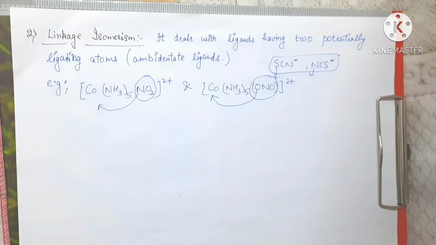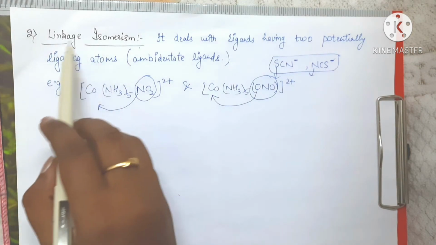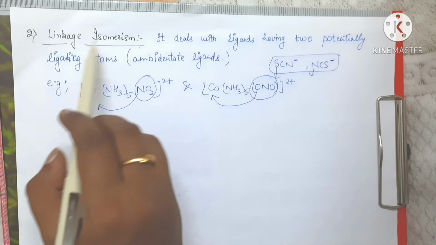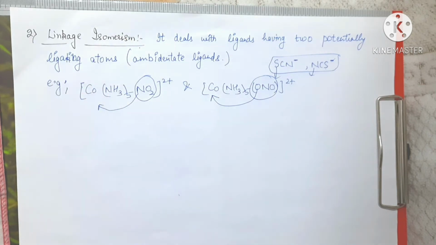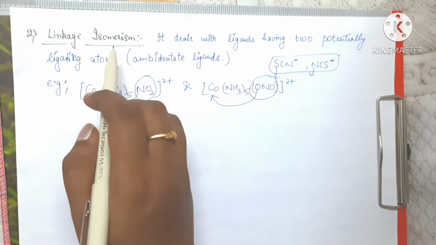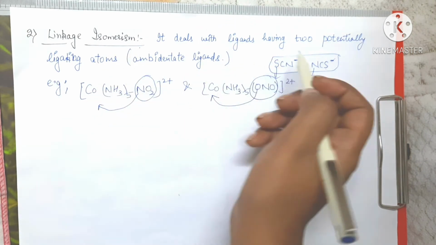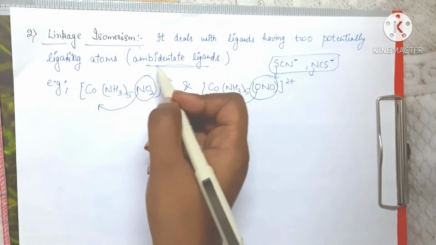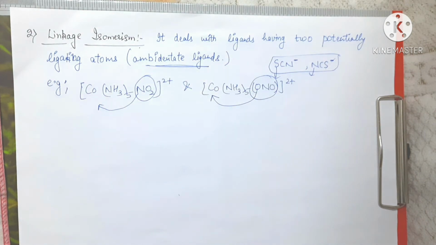So if there is a difference in the linkage of the ligands while they are linking with the central metal, then definitely they are going to show linkage isomerism. These are basically observed in the complexes in which we have ambidentate ligands. So this is about the ambidentate ligands.